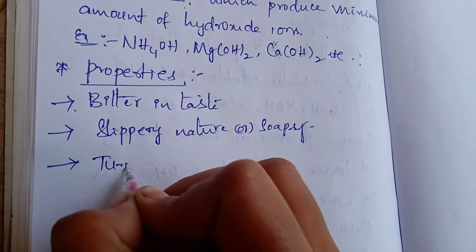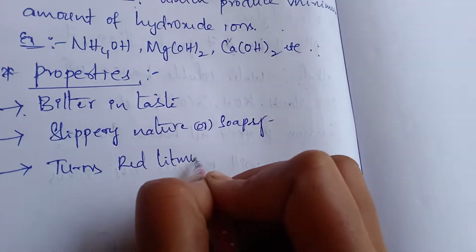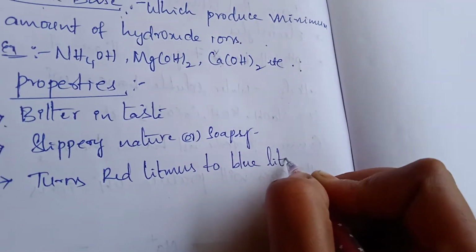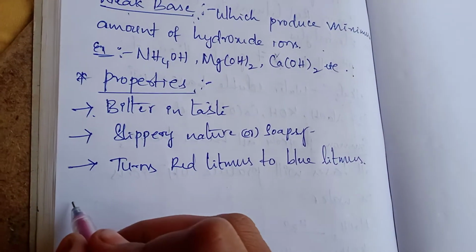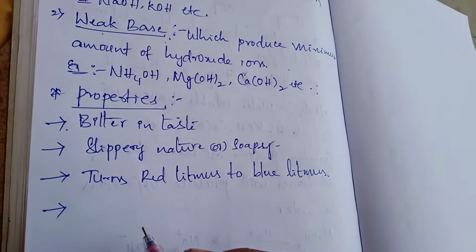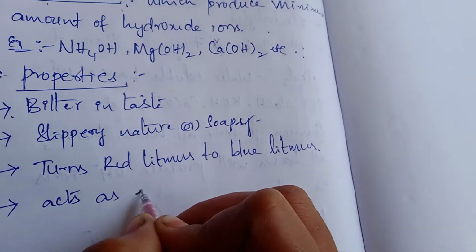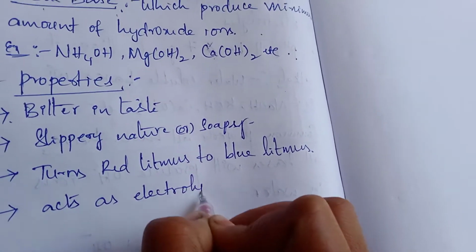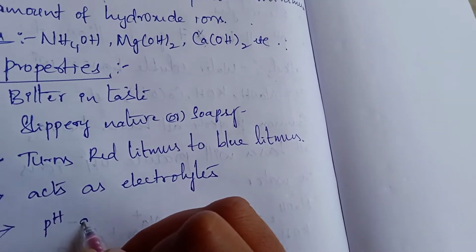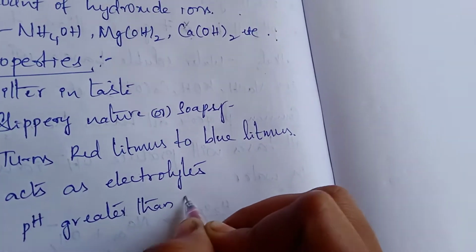Bases turn red litmus to blue litmus, and bases also conduct electricity as acid. So bases also act as electrolytes. And pH of bases will be greater than 7. That means more than 7.